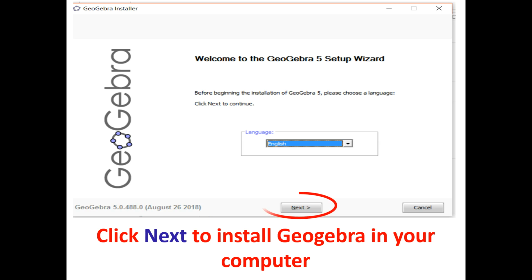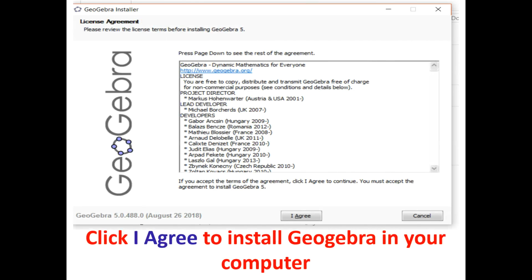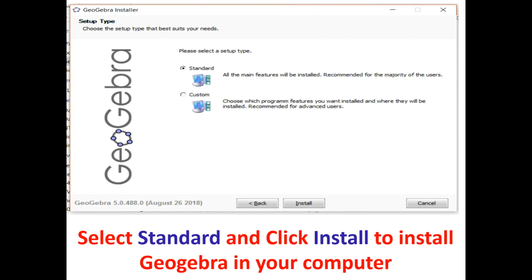Click Next. Then the agreement page will open, the license agreement page. You have to click I Agree to install GeoGebra in your computer, select the standard setup type and click Install.